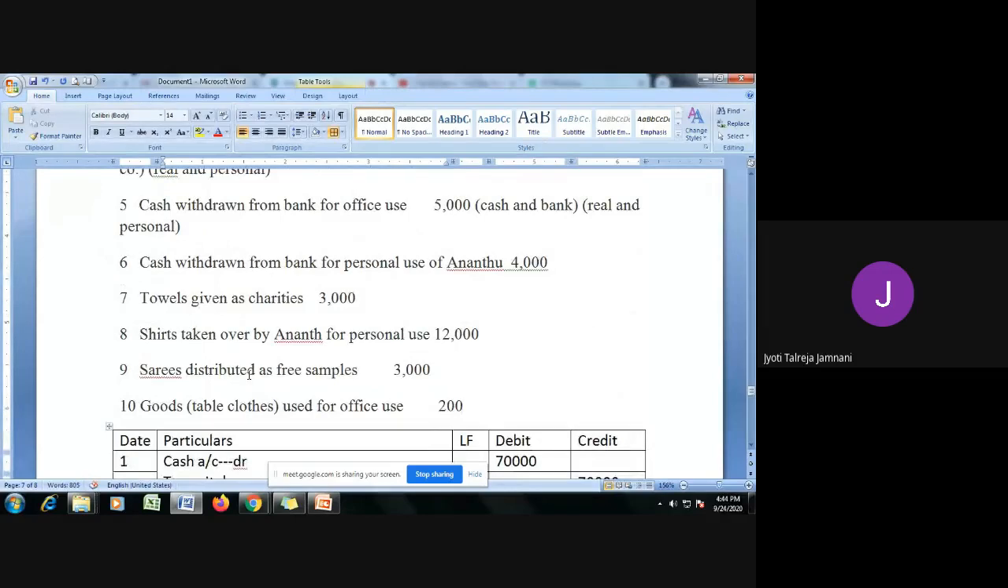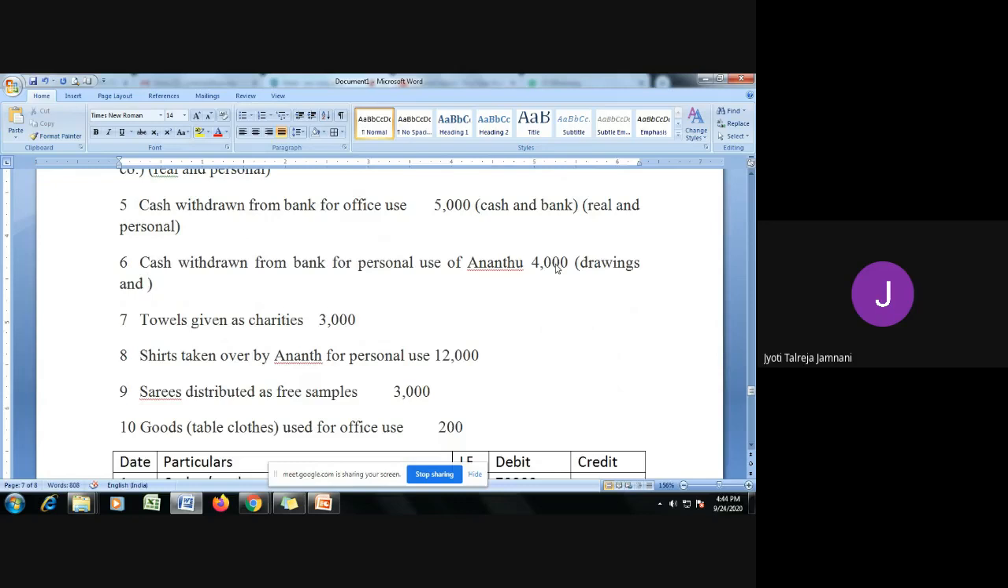Okay, the next, the sixth one. Cash withdrawn for personal use of Anant, 4,000 rupees. So you are withdrawing cash from bank. See, in the previous transaction I was telling you this, and the next one is this. Now you are withdrawing cash from bank for personal use. It will not be cash and bank. So it will be drawings and bank, because that cash is not going to the office. So we cannot say cash has come in. Cash has gone to Anant for his personal use. So it is drawings and bank.